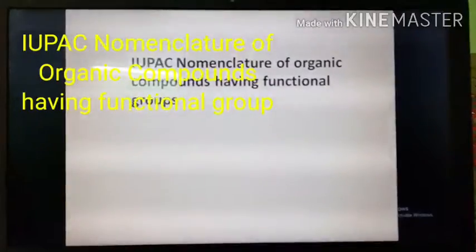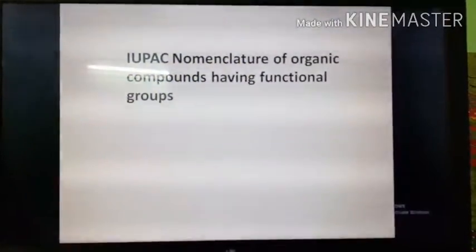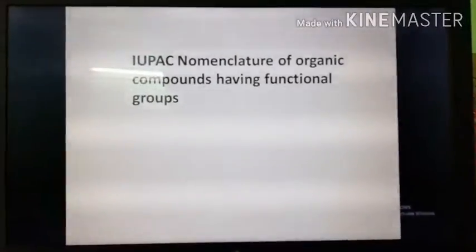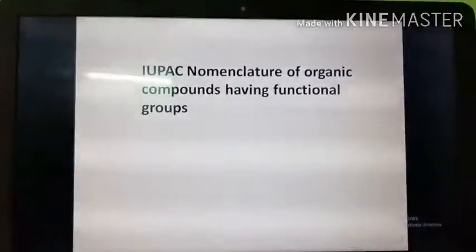Hello students, today we will be discussing the IUPAC nomenclature of organic compounds having a functional group. Some of the rules we will be discussing today. So let's move forward.